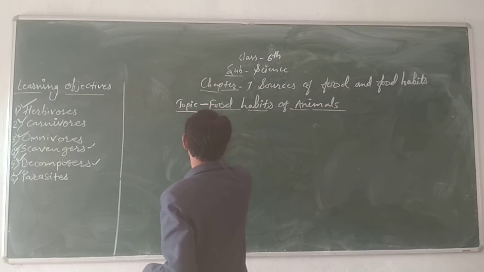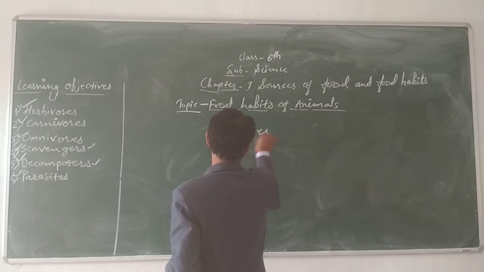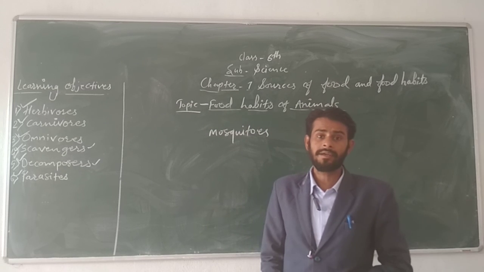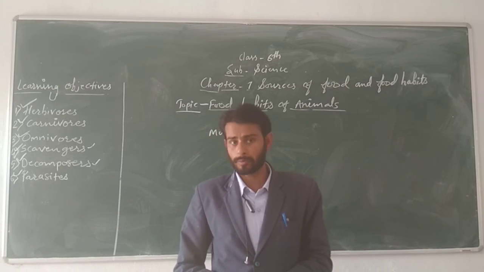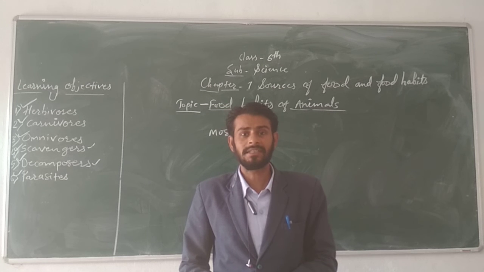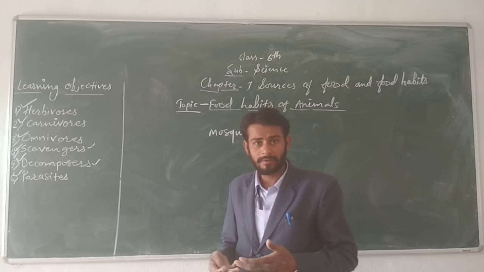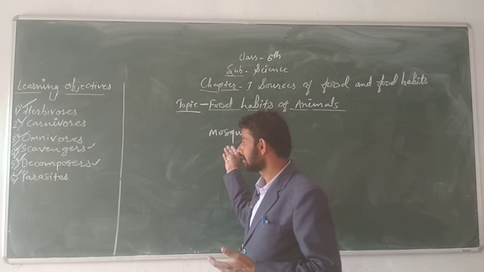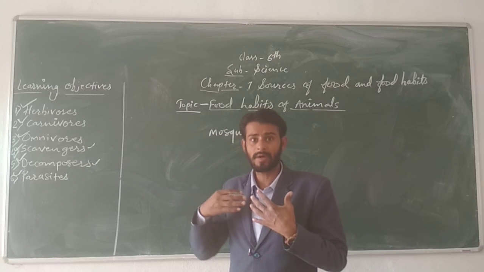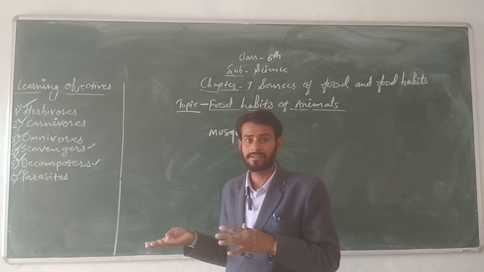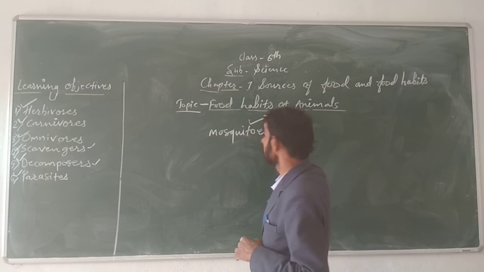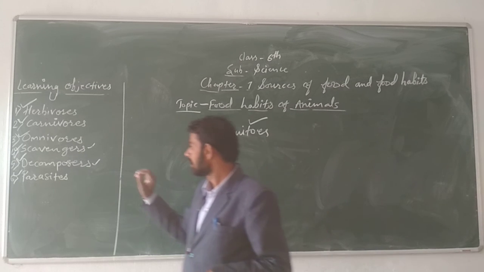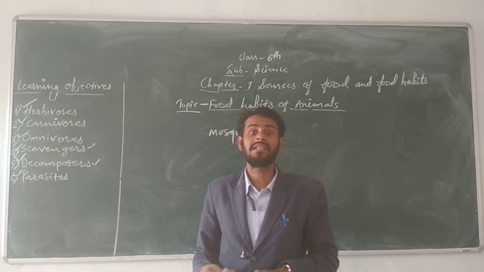Look here, mosquito. Mosquitoes feed on the blood of humans and some animals, right? So we are the living host. When they bite us, they suck the blood of our body and feed on that. So the mosquito is a parasite. Okay. Another example is the leech.